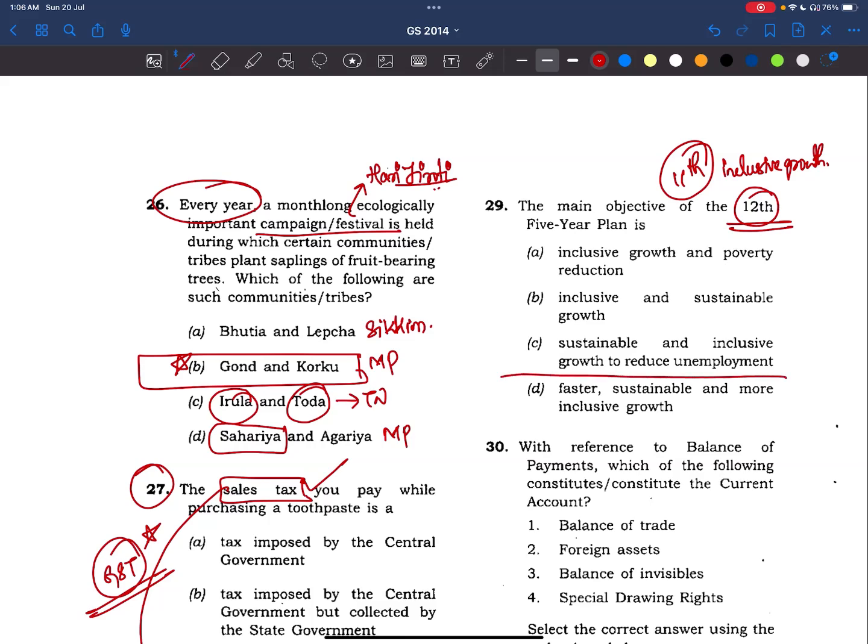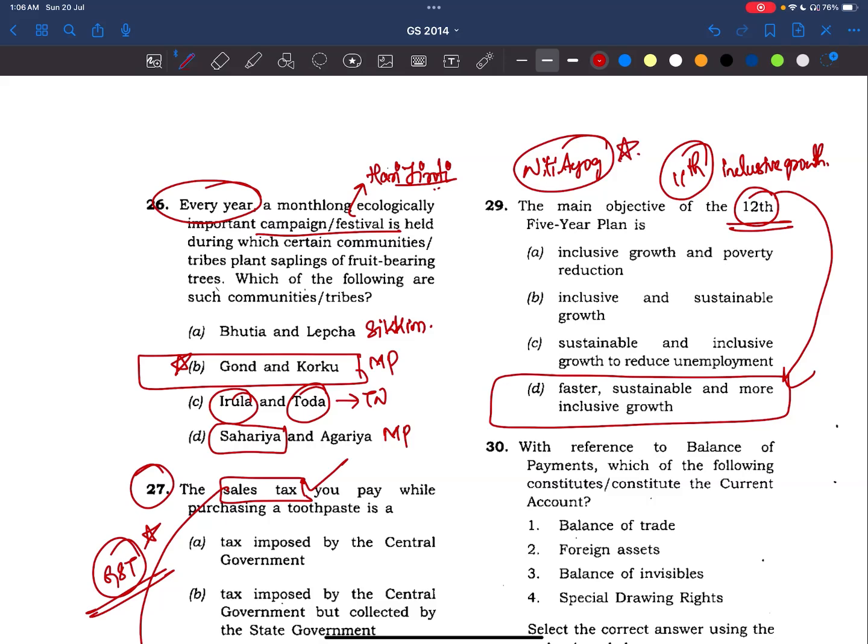See here, faster, sustainable, and more inclusive growth. This is also a straightforward question. If you know the theme, this question is very easy, right? Now these 5-year plans are abolished because of the abolition of the Planning Commission, and now we have Niti Aayog. So we need to study about Niti Aayog. I'll make notes and share in the Telegram.